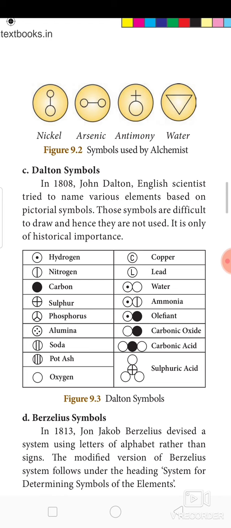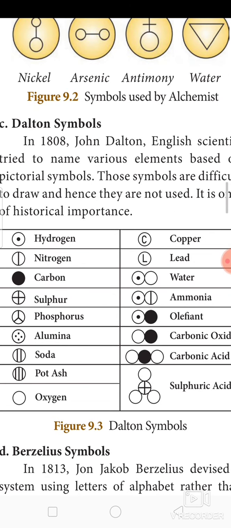In 1808, John Dalton, English scientist, tried to name various elements based on pictorial symbols. Those symbols are difficult to draw and hence they are not used. It only has historical importance. See how difficult it is to represent. Nowadays we are using a very simple and beautiful method to denote the elements.